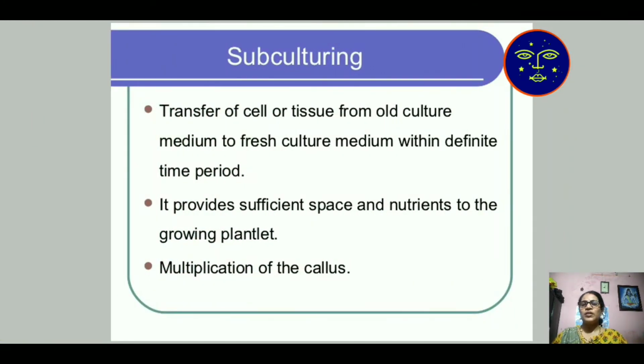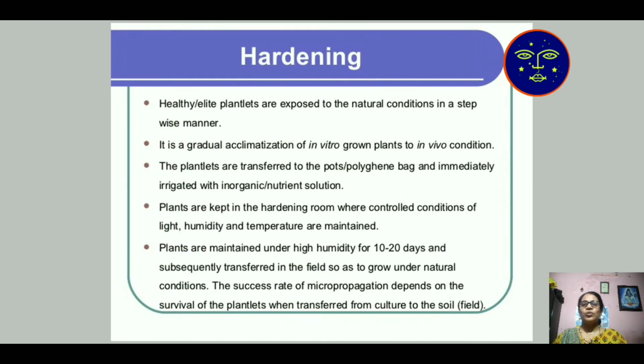Then subculturing: transfer of cells or tissue from old culture media to fresh culture media from time to time. It provides sufficient space and nutrients. After some time, a deficiency of nutrients in the media takes place, so from time to time we change the media. That technology is known as subculturing.